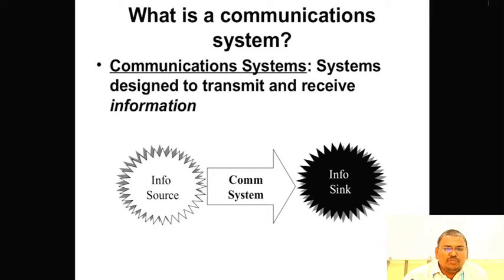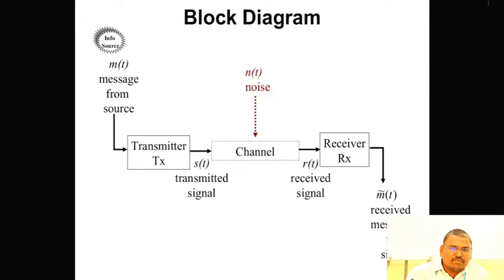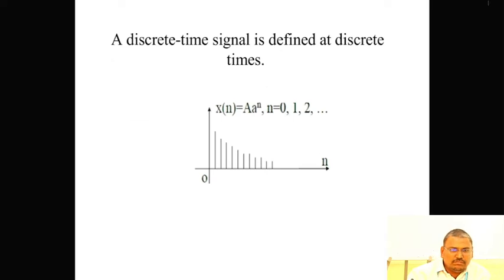What is a communication system? A communication system is designed to transmit information from a transmitter to a receiver. A discrete-time signal is defined at discrete times, that is x of n. The x-axis represents n and the y-axis represents x of n.